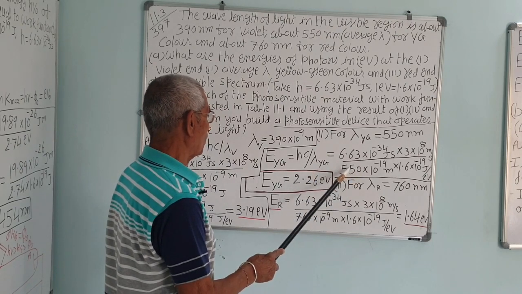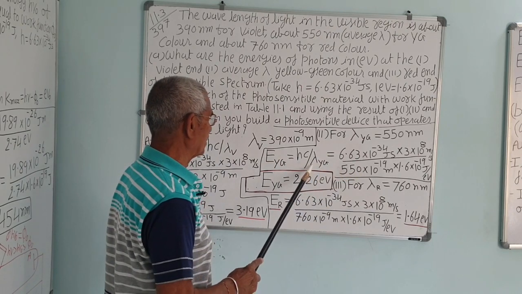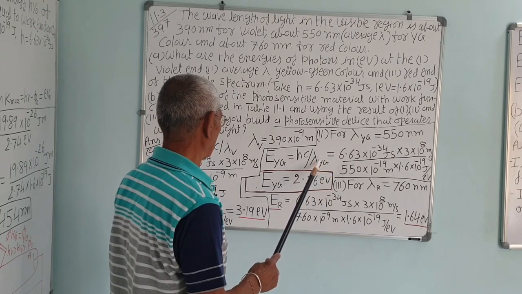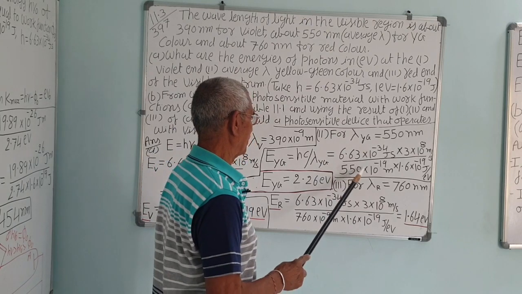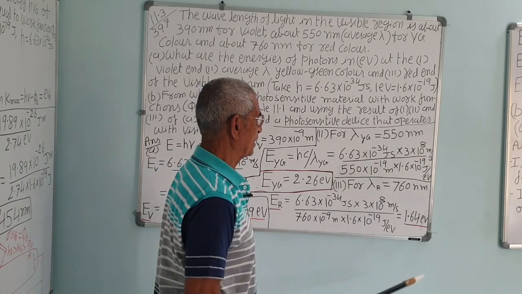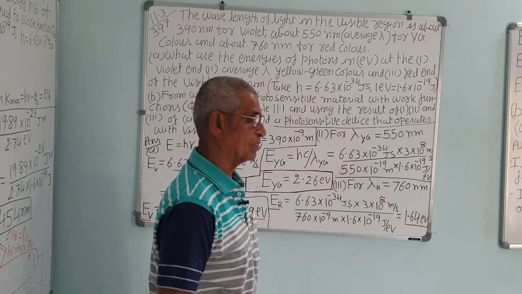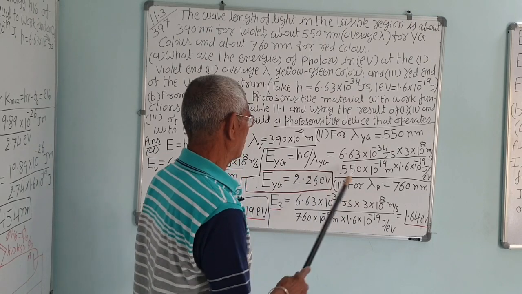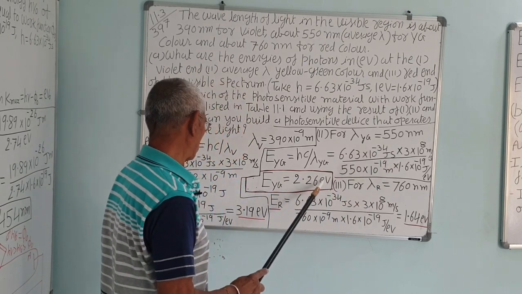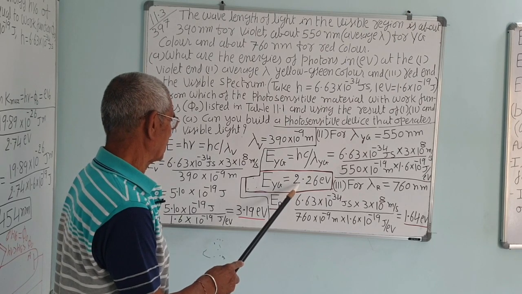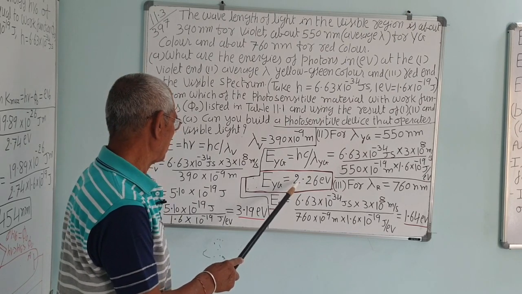This has a larger lambda, and energy is inversely proportional to lambda, so the energy will be somewhat less than the violet color. So hc upon 550 into 10 raised to minus 9, divided by 1.6 into 10 raised to minus 19 joules per electron volt. Directly you will get this in electron volt, and that comes about 2.26 electron volt. See, the greater the wavelength, the lesser the energy of the photon.